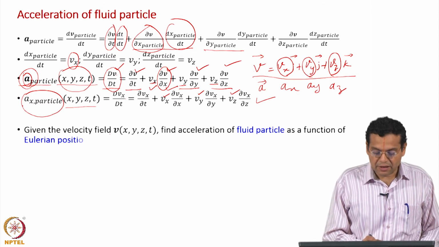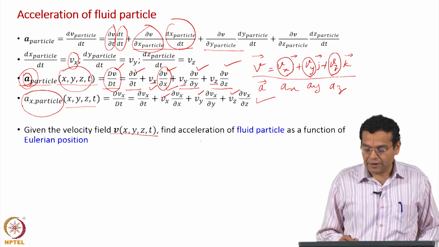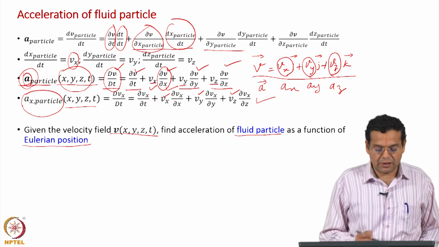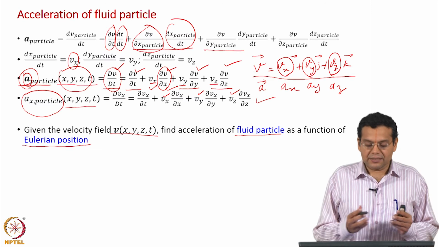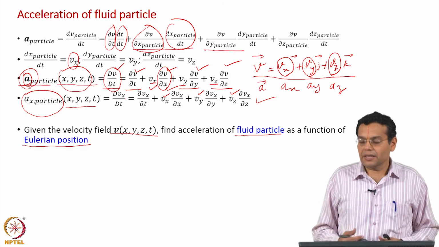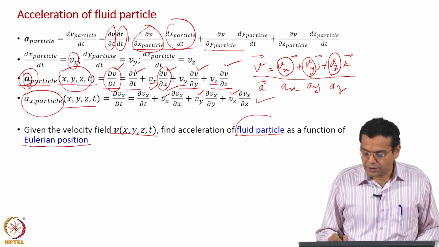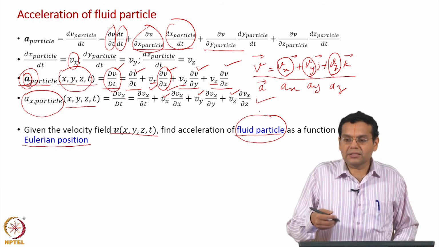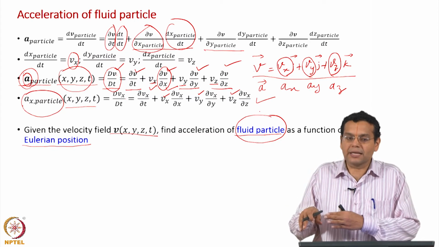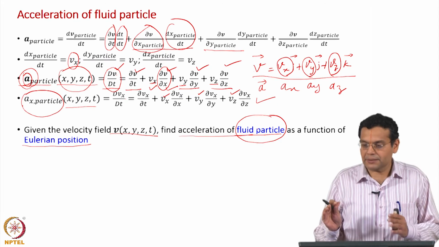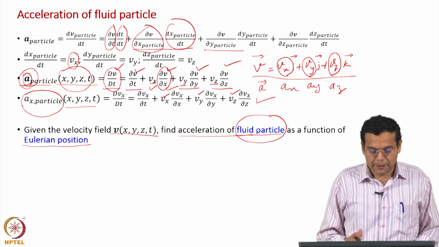So, given the velocity field, we are finding the acceleration of a fluid particle as a function of the Eulerian position. This nicely combines the Lagrangian viewpoint and the Eulerian viewpoint. Acceleration of a fluid particle, why is it Lagrangian? Because it is the rate of change of velocity as you sit on the particle and follow it. That is why acceleration of a fluid particle represents a Lagrangian variable.